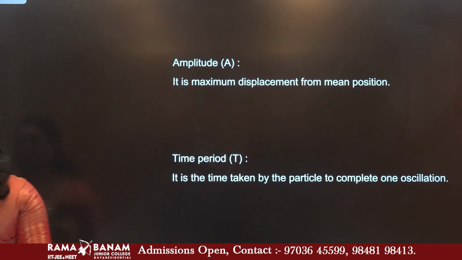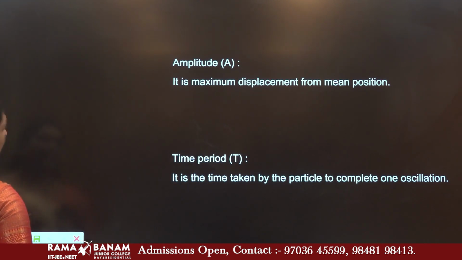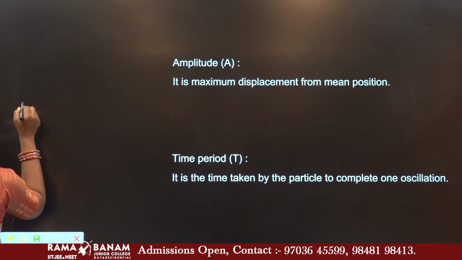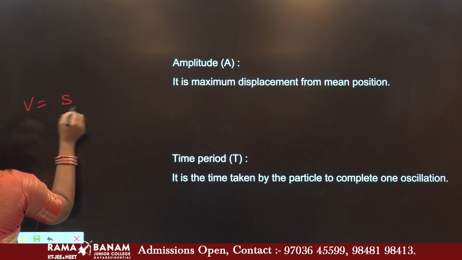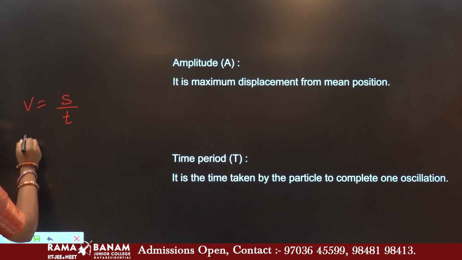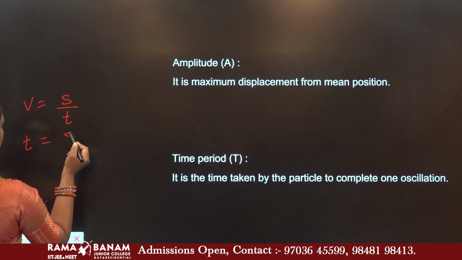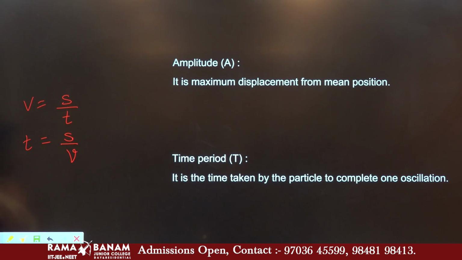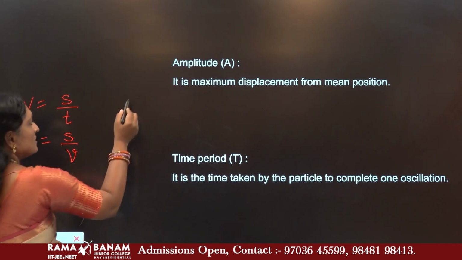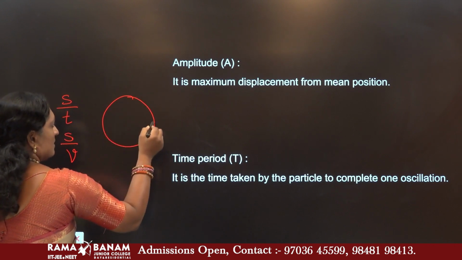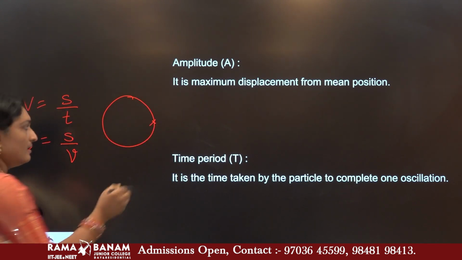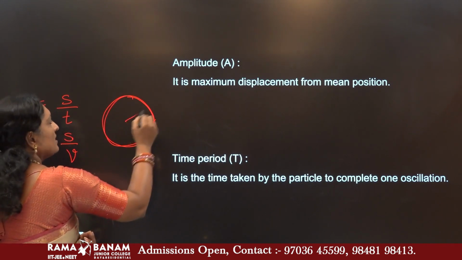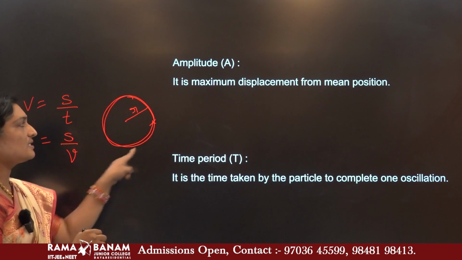Children, you know that in mechanics, kinematics, we have speed is equal to distance by time. Hope you remember. Or time is equal to distance by speed. Yes or no? Suppose we discuss a circular motion, a particle has started its journey here. In order to complete one circular motion, if r is the radius of the circle, what is the distance covered?